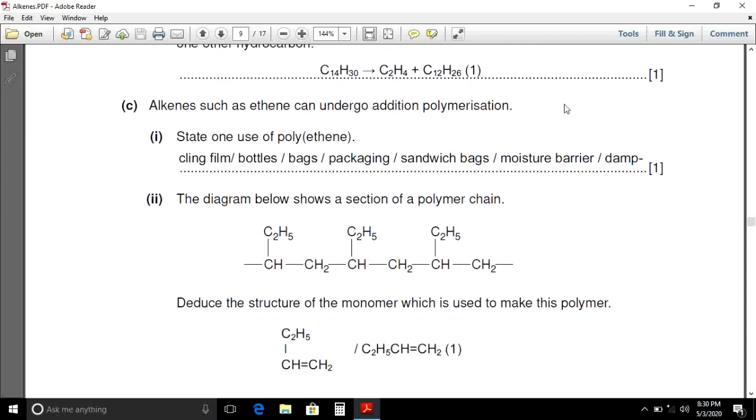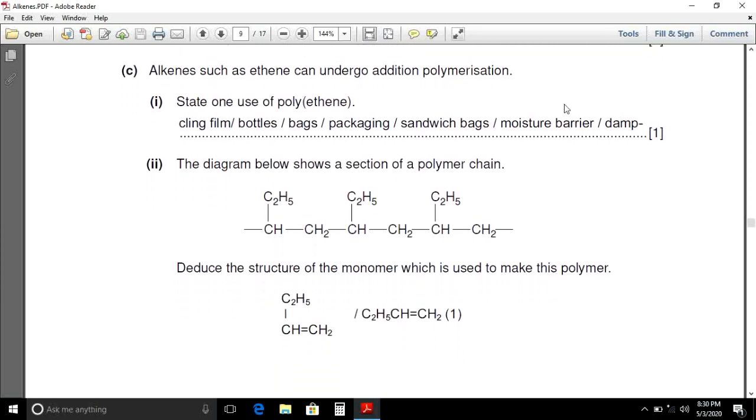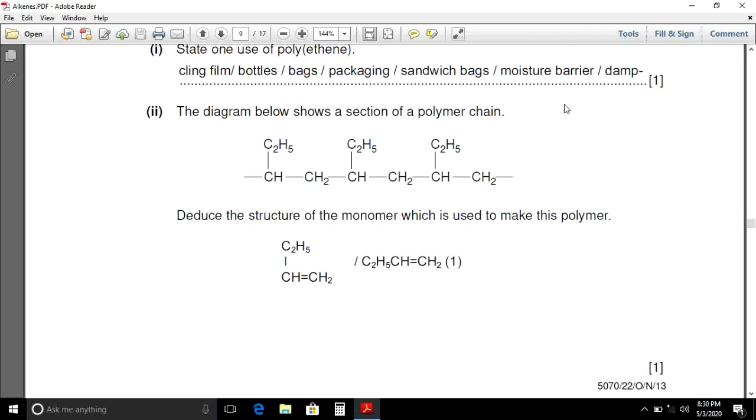C part. Alkenes such as ethene can undergo addition polymerization. State one use of polyethylene. It is used in making ropes and nets. Polyethylene can also be used in making toys, plates, dustbins, water pipes, etc. Second part, the diagram below shows a section of a polymer chain. Deduce the structure of the monomer which is used to make this polymer. The monomer used in making this polymer is C2H5 bonded to carbon, double bond carbon with 2 hydrogen atoms.